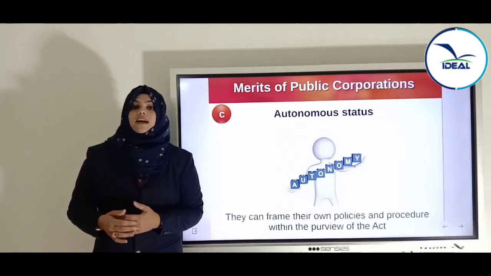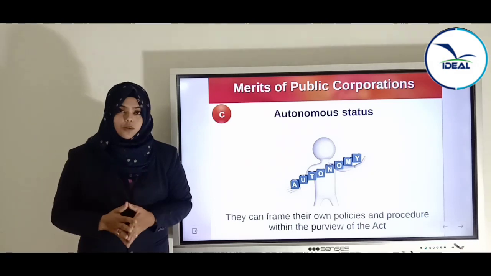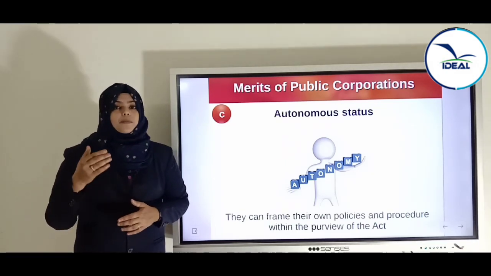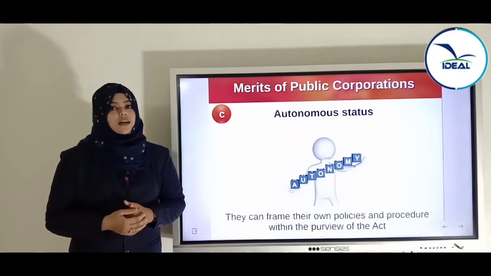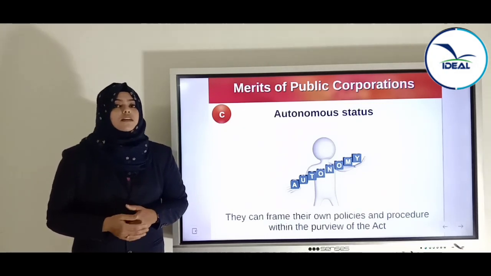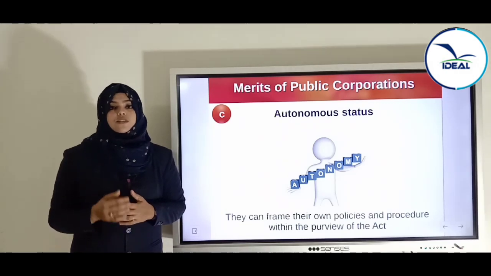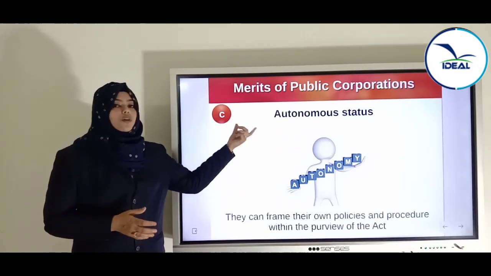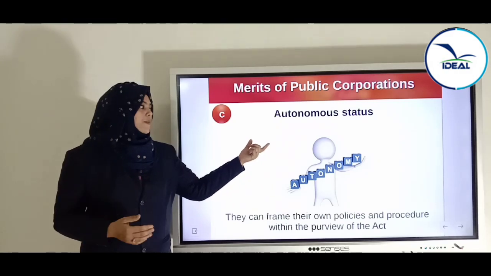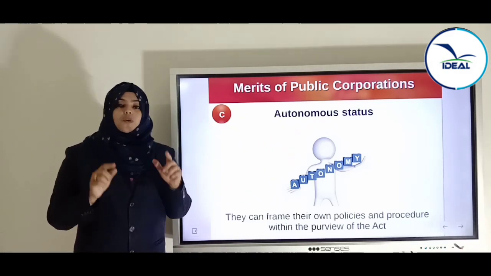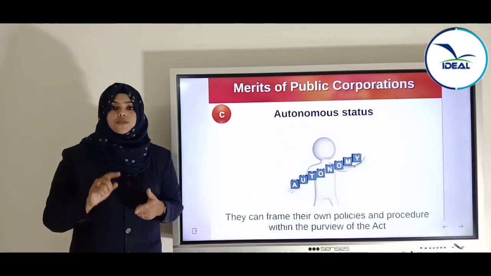We said that statutory corporations are those public sector enterprises which are established by a special act of parliament or state legislature. So these enterprises should function according to that special act. So the autonomous status or the freedom they would enjoy will be within that limit of the act. Whatever the act says, they will have to follow.